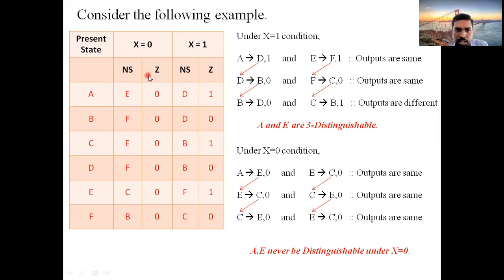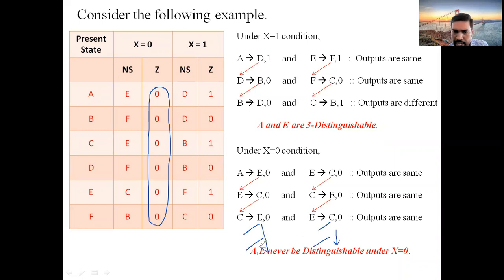Why? Because if you carefully observe the output section under x equal to 0, all the values are same. So if you continue the process, if you take back E again here, if you take back C again, you will get the same output. Again, do the process like this. So continuously the process will repeat.